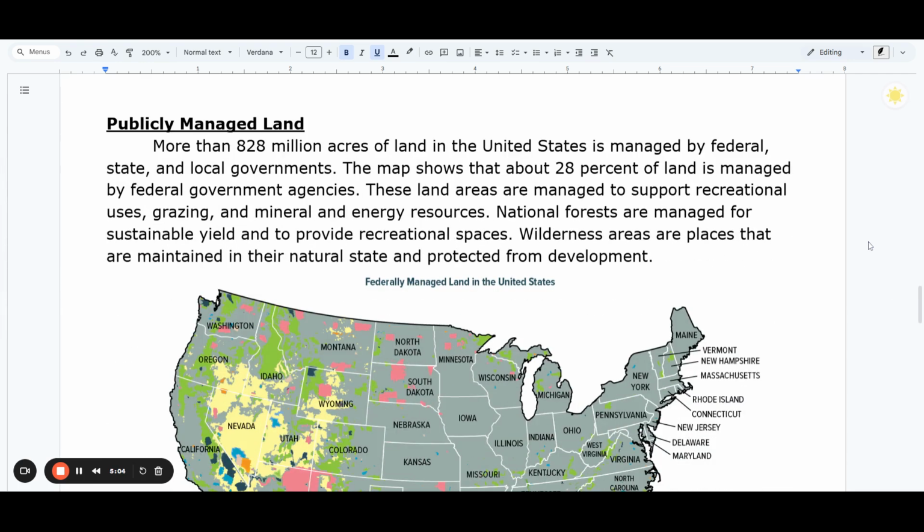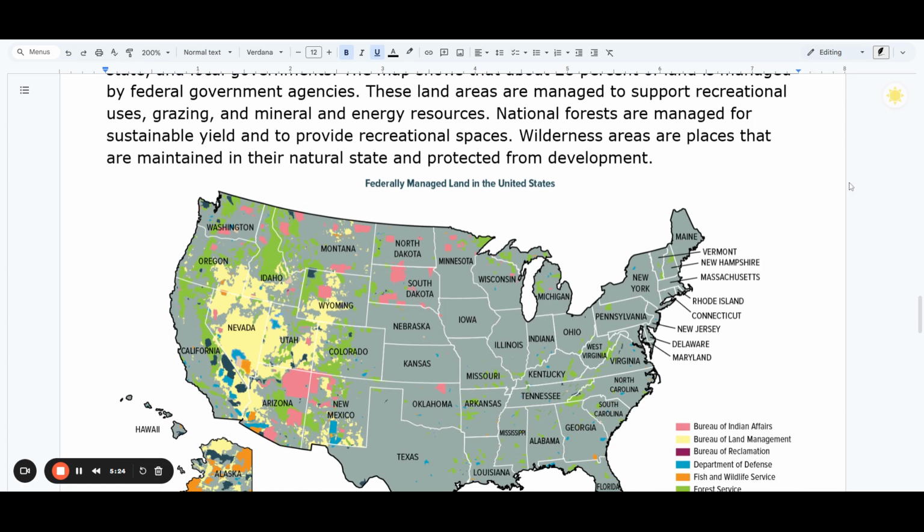Publicly managed land. More than 828 million acres of land in the United States is managed by federal, state, and local governments. The map shows that about 28% of land is managed by federal government agencies. These land areas are managed to support recreational uses, grazing, and mineral and energy resources. National forests are managed for sustainable yield and to provide recreational spaces. Wilderness areas are places that are maintained in their natural state and protected from development.